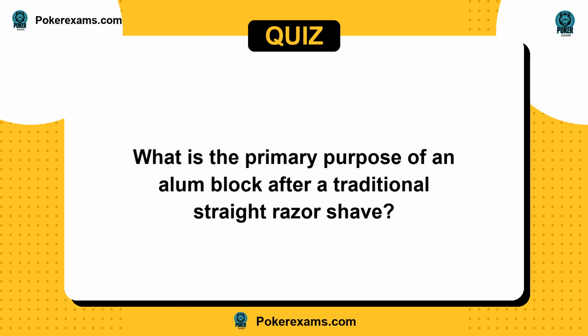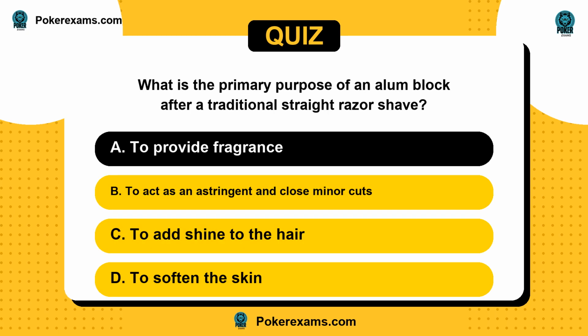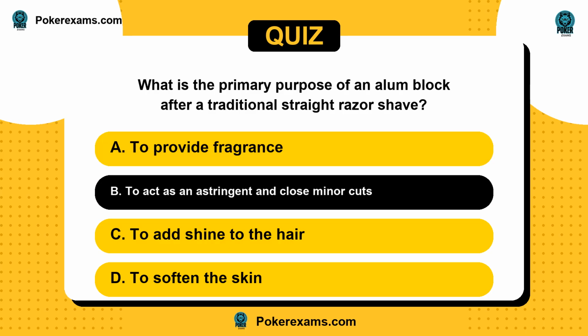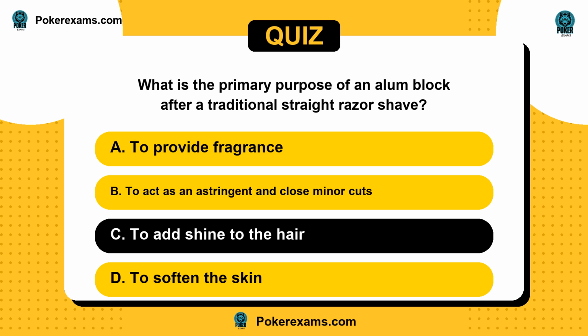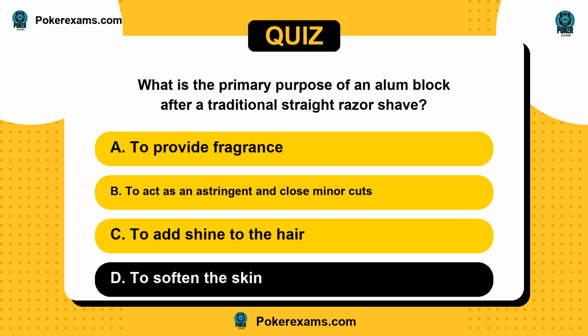Next question. What is the primary purpose of an alum block after a traditional straight razor shave? Is it A, to provide fragrance? Or B, to act as an astringent and close minor cuts? C, to add shine to the hair? Or D, to soften the skin?